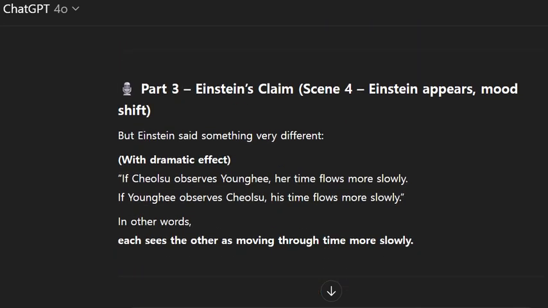Part 3, Einstein's claim. Scene 4, Einstein appears, mood shift. But Einstein said something very different, with dramatic effect. If Cheolsu observes Younghee, her time flows more slowly. If Younghee observes Cheolsu, his time flows more slowly. In other words, each sees the other as moving through time more slowly.